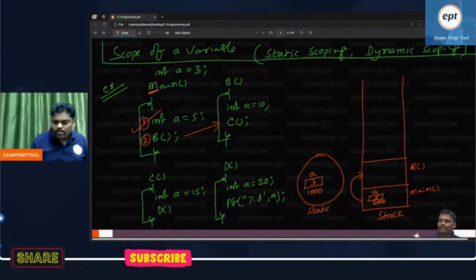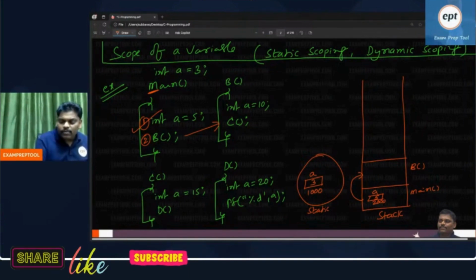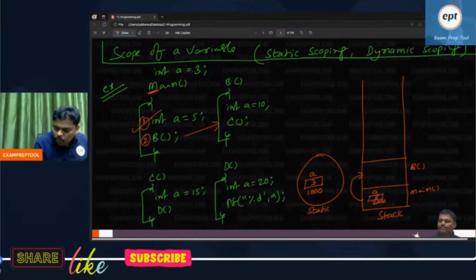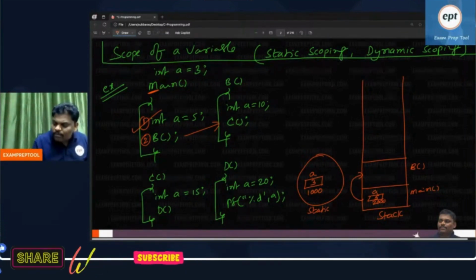First line. See this one. Whenever you are running, running will start from main. Whenever main is called, main will push. Whenever main is running, for local variables, memory will be allocated.